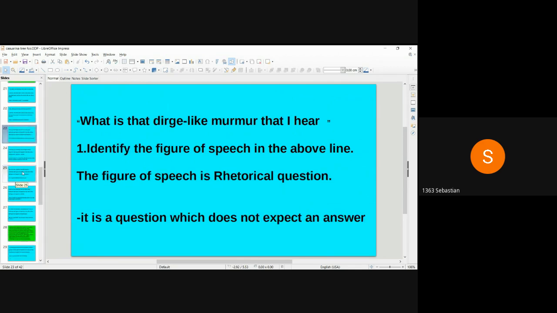What is that dirge-like murmur that I hear? Identify the figure of speech in the above line. The figure of speech is a rhetorical question. It is a question which does not expect any answer.